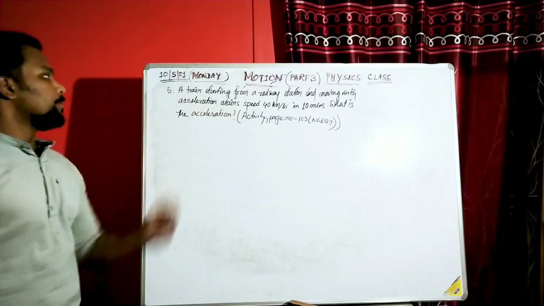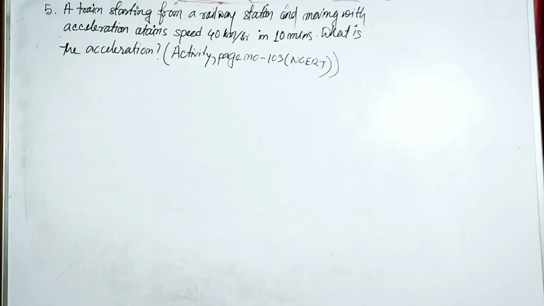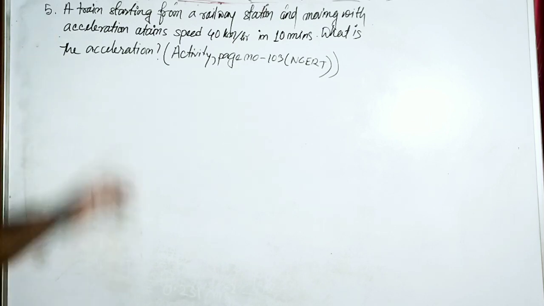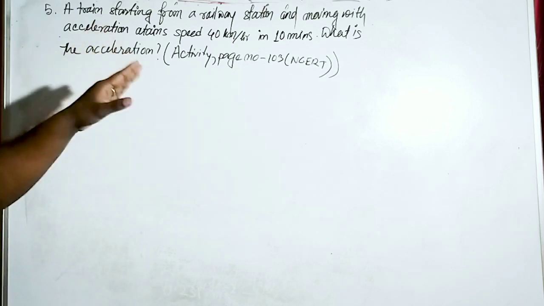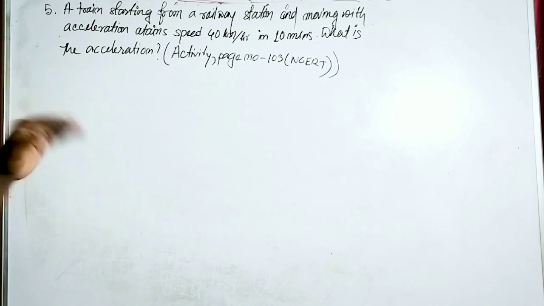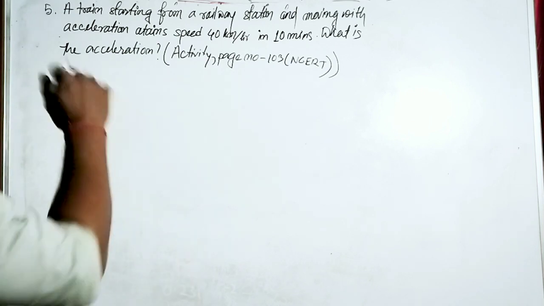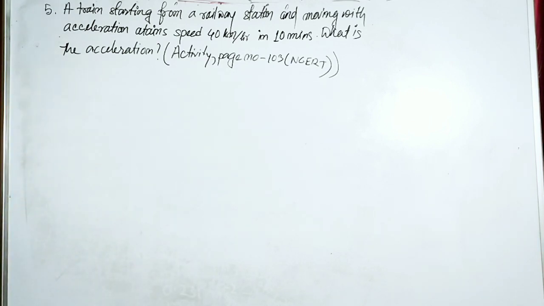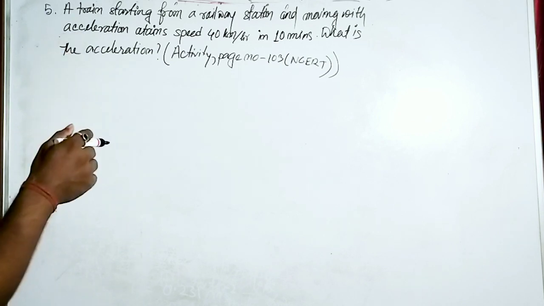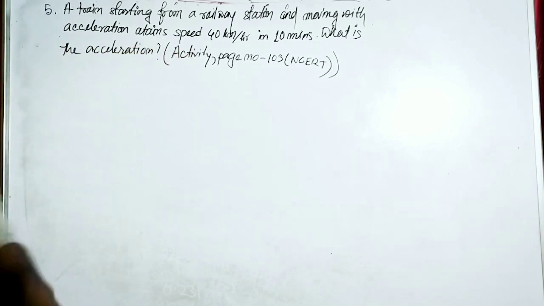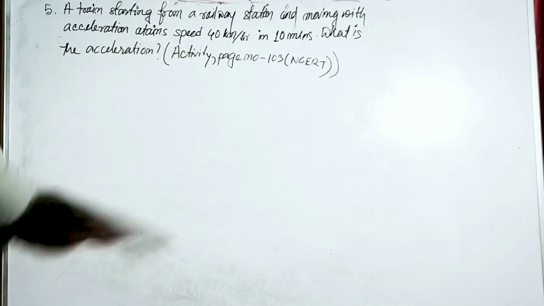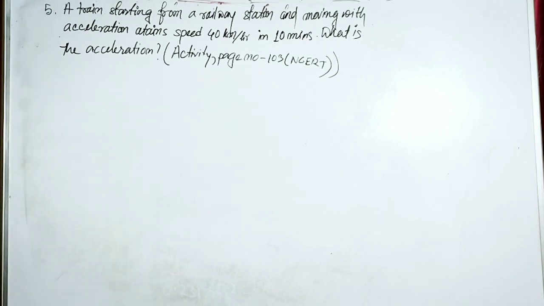This is our next question. A train starting from a railway station and moving with acceleration attains a speed of 40 km per hour in 10 minutes. Now, what is the acceleration? We have to calculate the acceleration. By the way, this question is from your book, in the activity section, and the page number is 103. If you go to the book and find the question on page 103, you will find this question.